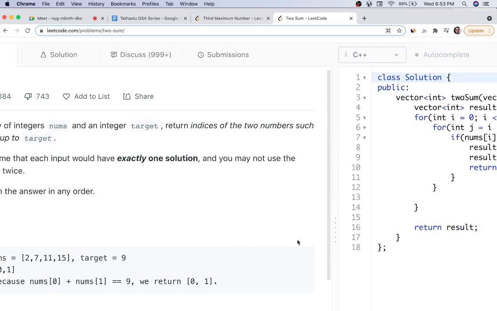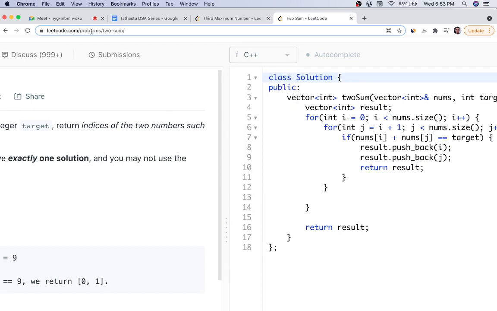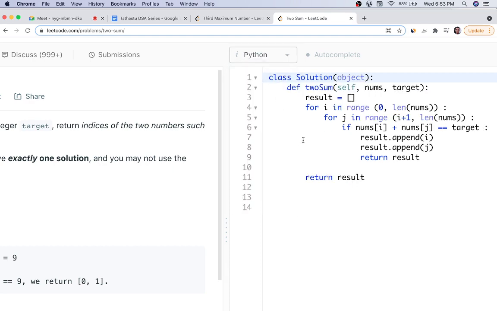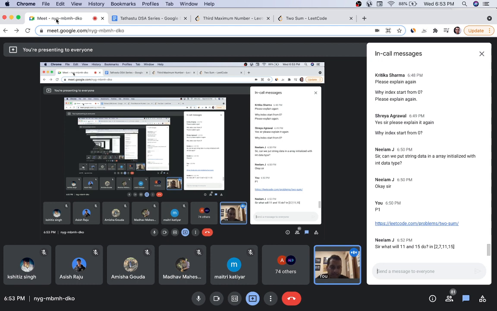So you can try this problem. Go to this section, the C++, Java, or Python section, whichever language you are using. We will be using Python, so please don't do it in Python 3, as there will be a slight difference in the code. Let's take 3-4 minutes. If you have any doubt in the question or the approach, let me know. Please try on your own and do whatever you can to solve it. You can keep talking to me in the chat if you have any doubts.